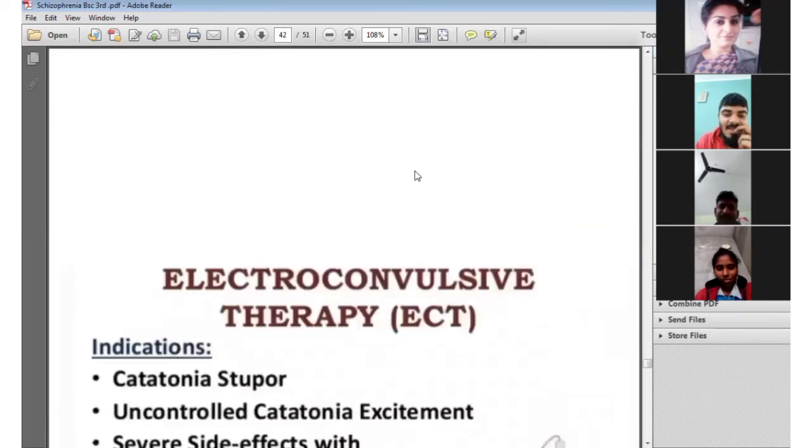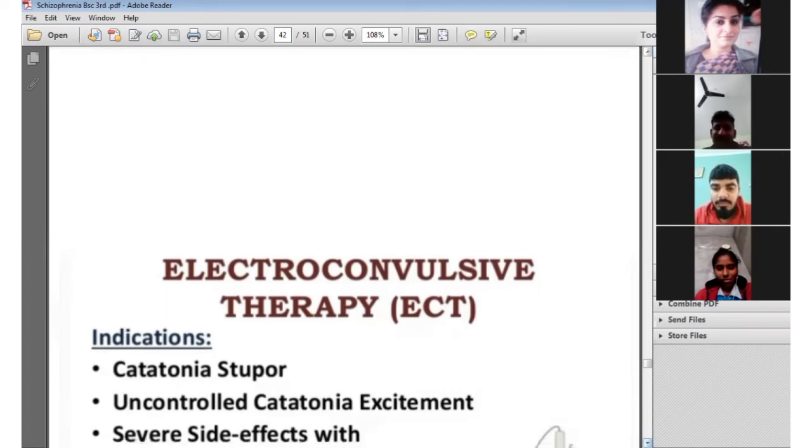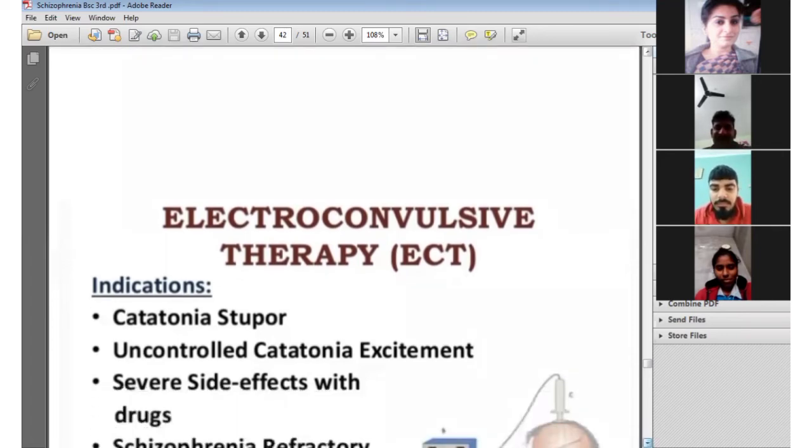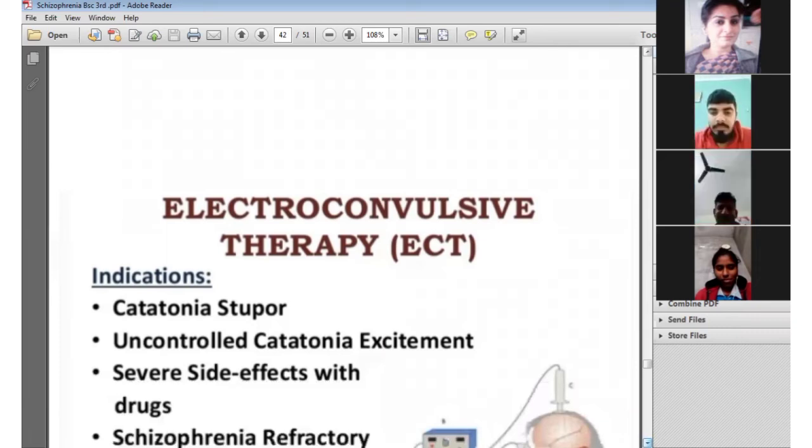Next, we go for ECT therapy. Shortly, I will explain about ECT. It is electroconvulsive therapy. It is given to the brain, bilateral to the temporal lobe, to produce a grand mal seizure. The time duration of the ECT is 0.4 to 3 seconds, and it may be given unilateral or bilateral. In schizophrenia, most psychiatrists prescribe ECT to treat the schizophrenic condition.